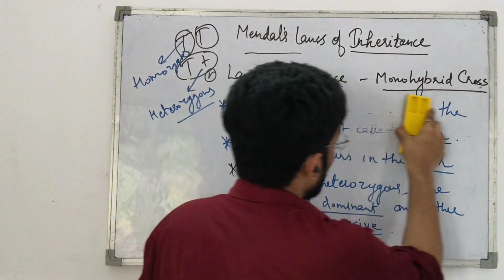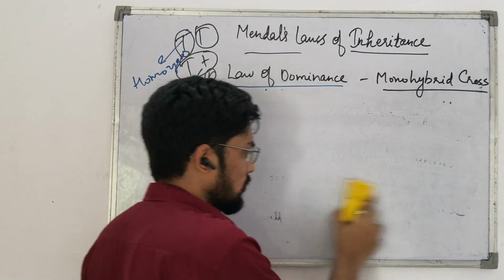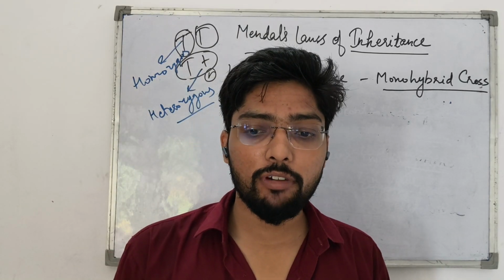The law of dominance explains that only one character will be expressed in the F1 generation.